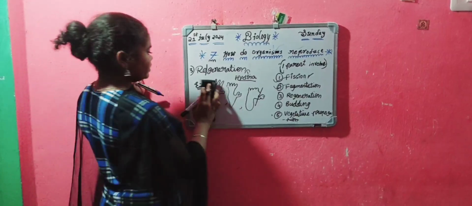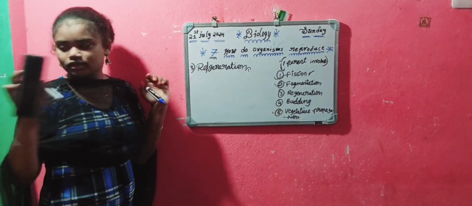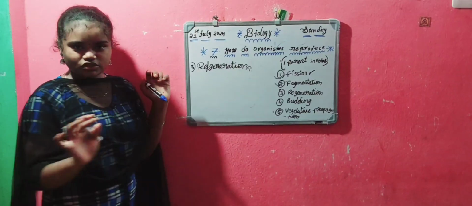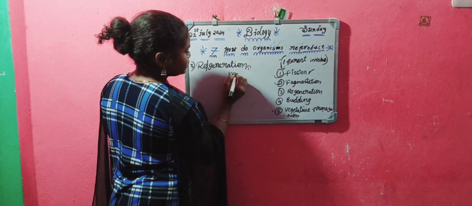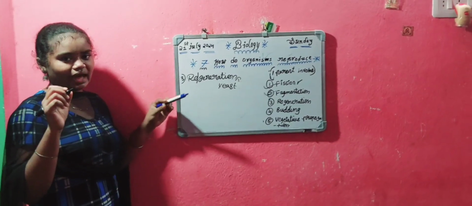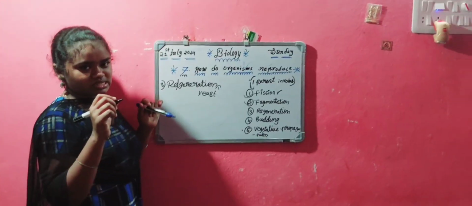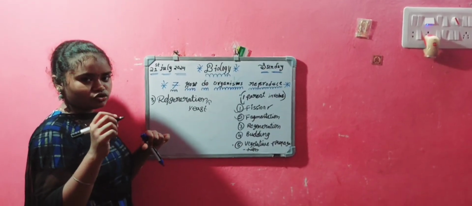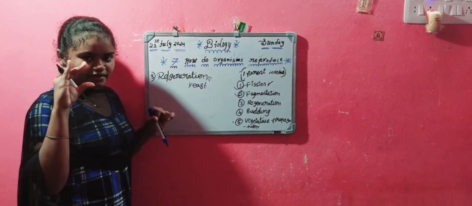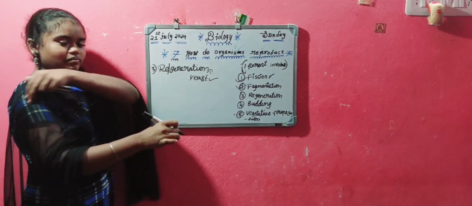Another example of regeneration is yeast. All members, do you know about yeast? Yeast is a chemical. Yeast is a bacteria. The yeast bacteria we use in bakeries, like we pour in cakes. The cakes become smooth. So this yeast is most used in bakeries.